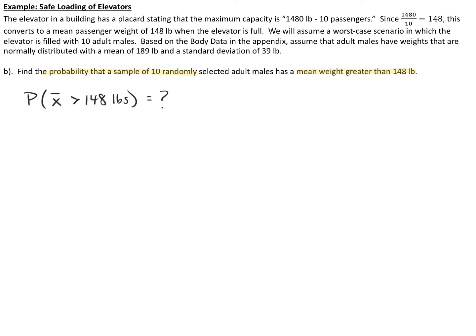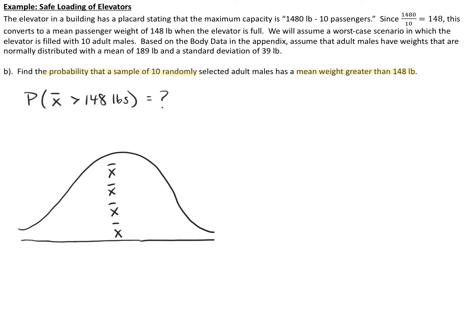To answer this question, I'm still going to use a probability distribution that looks like a bell-shaped curve. But this time, instead of using the distribution for weights of specific individual adult males, I'm going to look at a sampling distribution of sample mean weights, meaning that every single value under this curve doesn't represent an X value, but an X bar value, where X bar is the average weight of 10 random adult males.